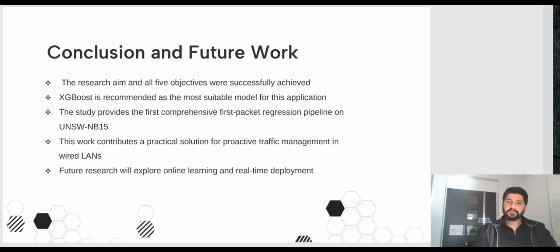In future work, this could be extended to real-time deployment and an adaptive model that learns continuously from live network traffic.